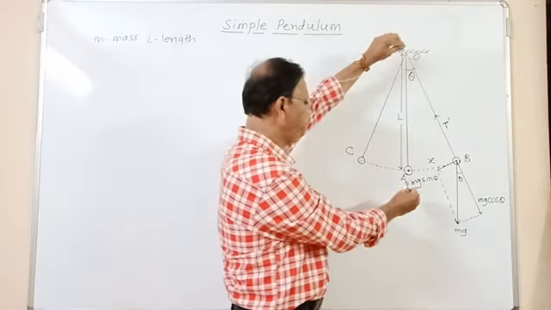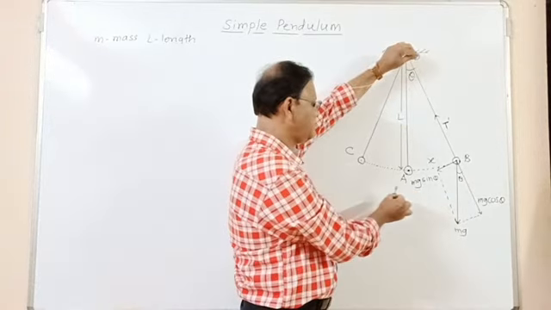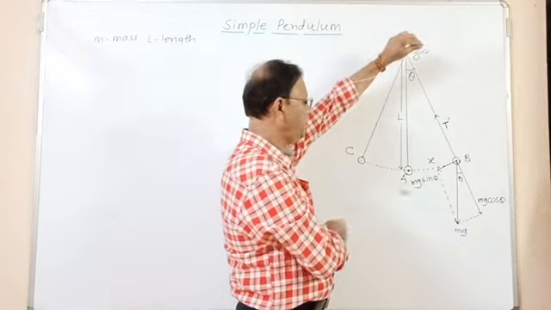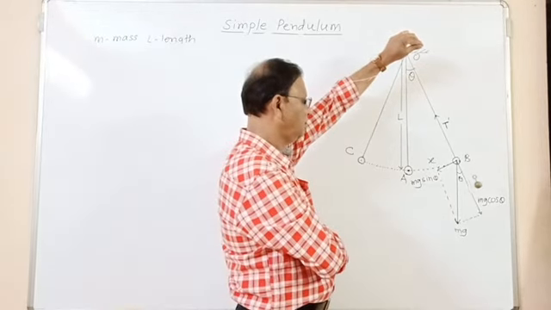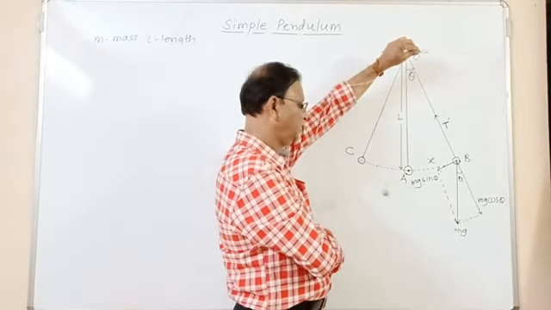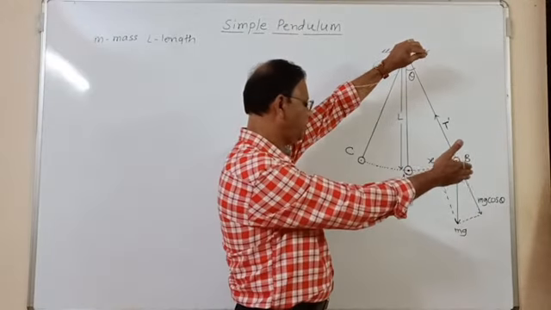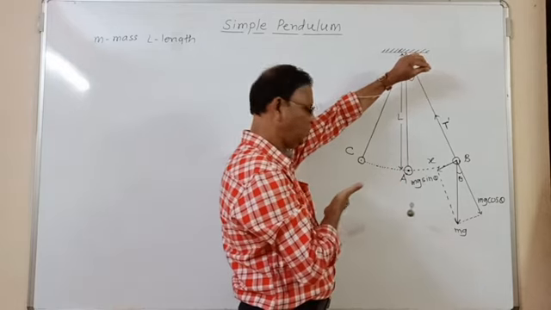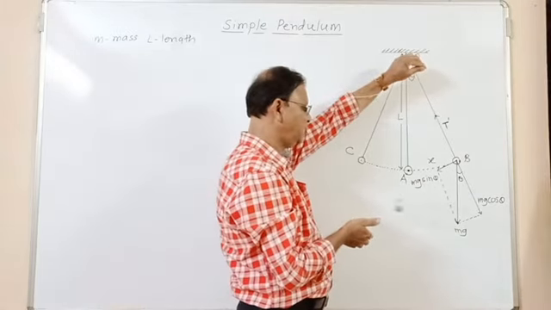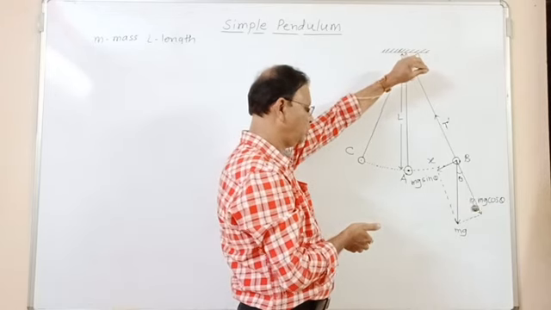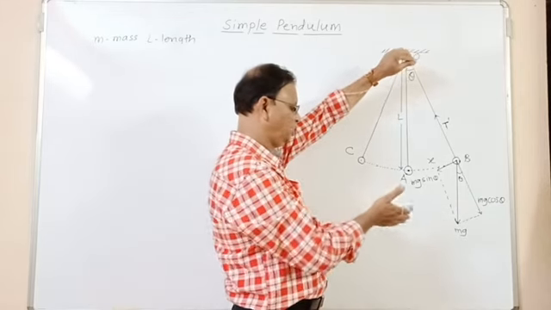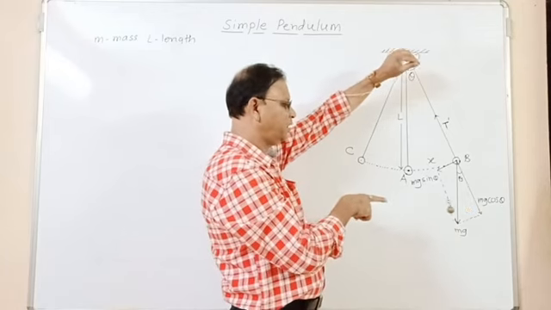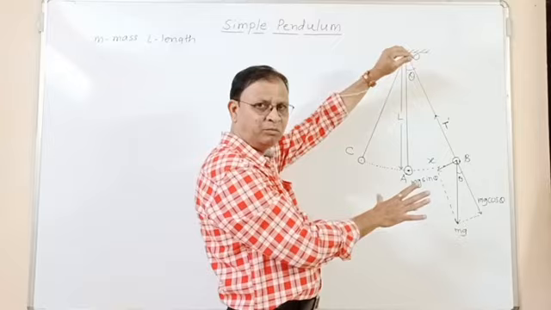If the bob of the simple pendulum is displaced from its equilibrium position and then released, it begins to oscillate on either side of the mean position. That means it goes from mean to extreme position B, from B again to A, and again A to C. So this pendulum oscillates between two extreme positions and A is the mean position. We have to show that under certain conditions this bob performs linear simple harmonic motion.